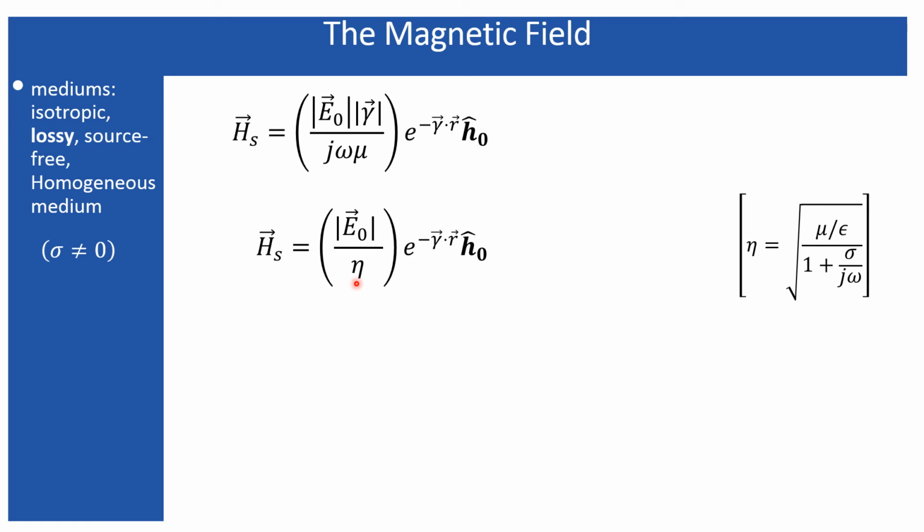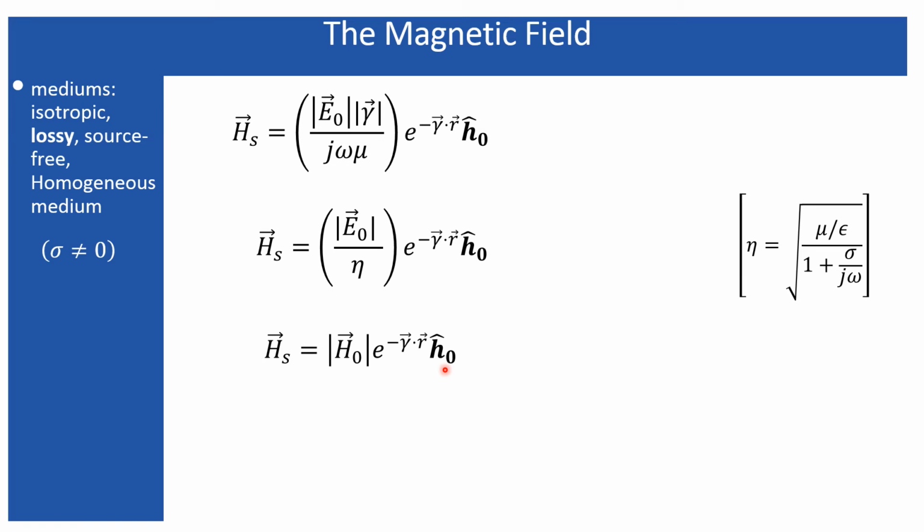So what does this eta mean? This eta is called the intrinsic impedance of the medium. What is it? Let's see. Now, the magnitude of the electric field divided by the intrinsic impedance of this medium can be considered as the magnitude of the magnetic field. So there is a magnitude of the magnetic field, and this is the unit vector along the direction of the magnetic field.